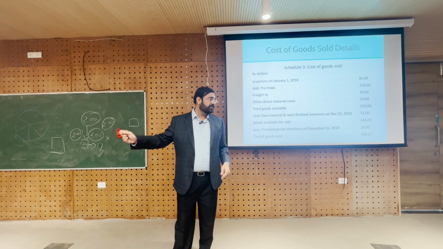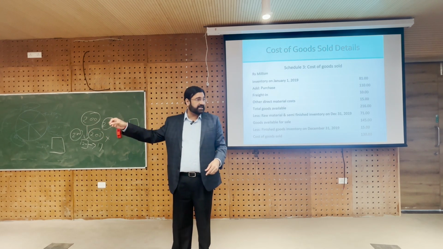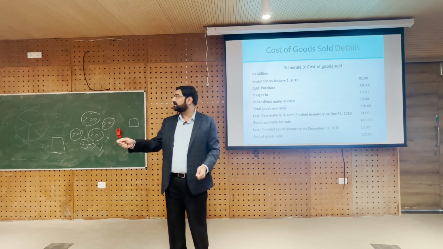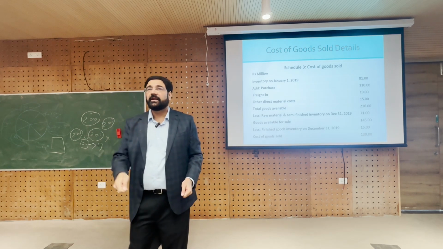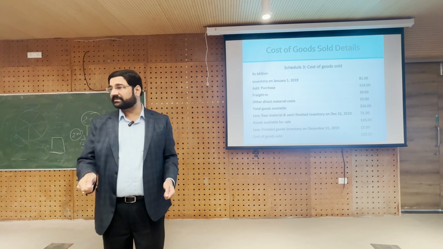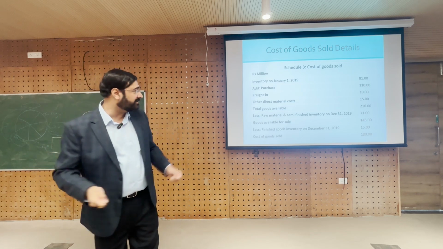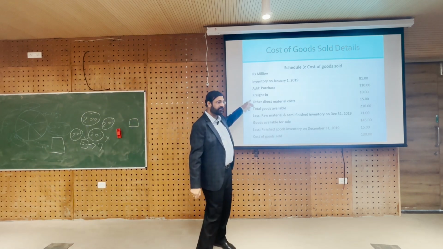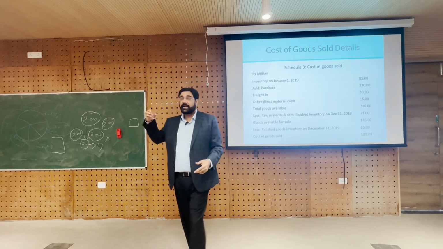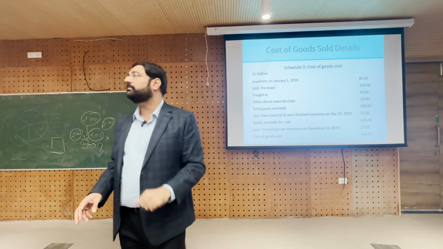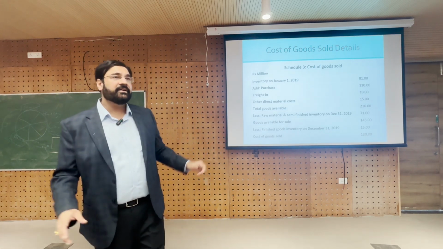You have a tailor. You have to pay the tailor his salaries, right? And this tailor will do stitching for you, right? And then you have to buy needles, threads and all those things, other direct material cost. Are you getting what I am saying? And then at the end you will have three types of materials left with you.